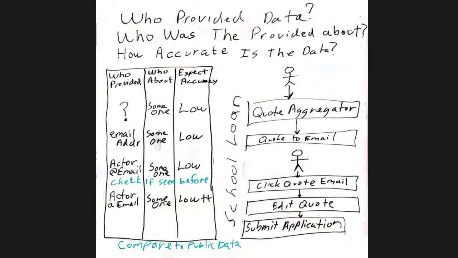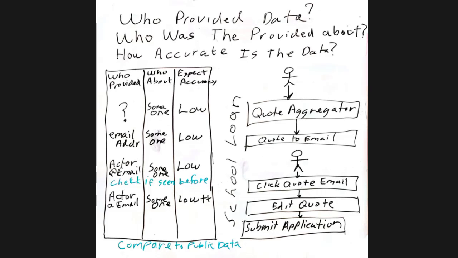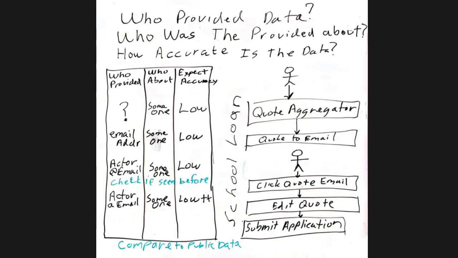When I submit the application at this point, I really still don't know who the person is, unless I compare to public data. At this point, I know who the loan's about, right? I know who it is. And I don't know if the data is accurate or not until I compare to public data. So let's just say they submit